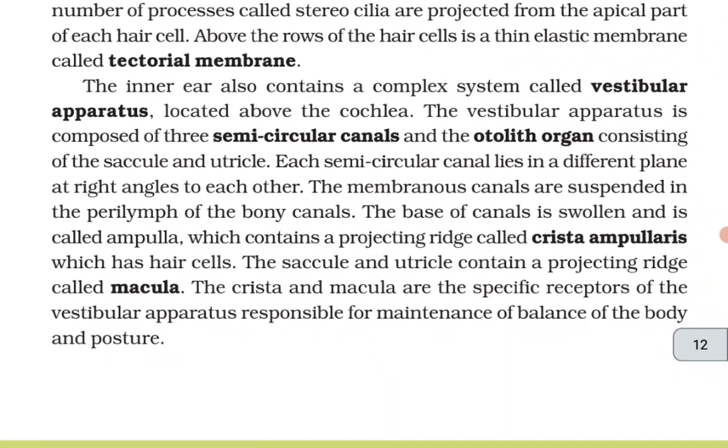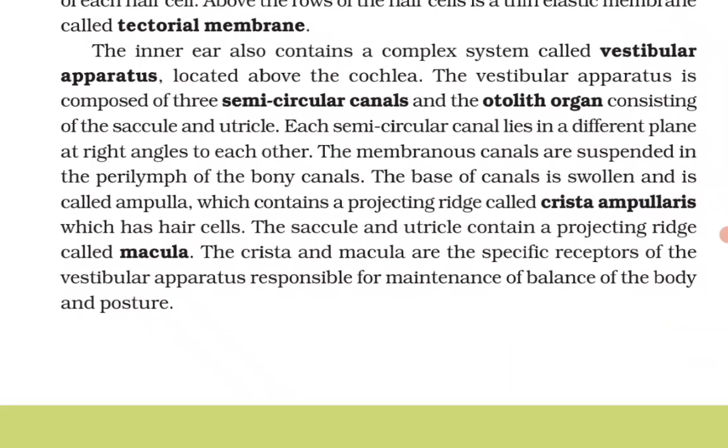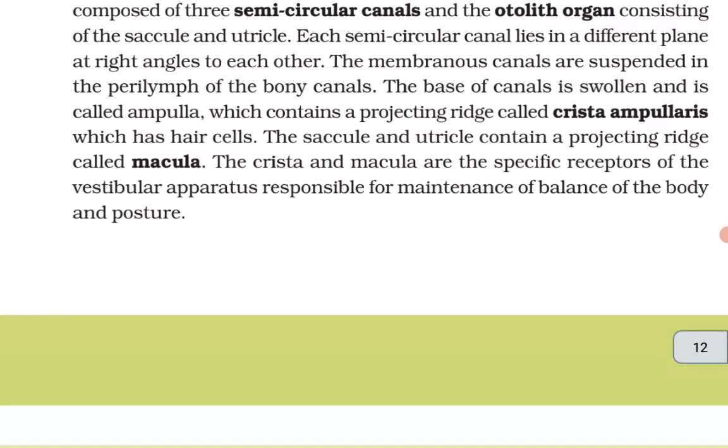The base of the canals is swollen and is called the ampulla, which contains a projecting ridge called the crista ampullaris, which has hair cells. The saccule and utricle contain a projecting ridge called the macula. The crista and macula are specific receptors of the vestibular apparatus, responsible for maintenance of balance of the body and posture.